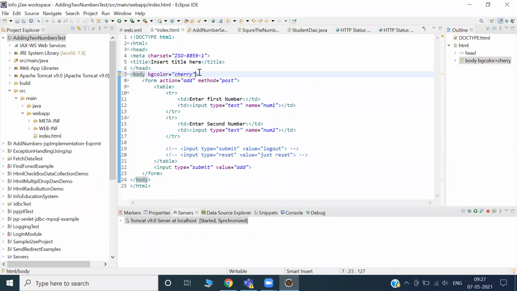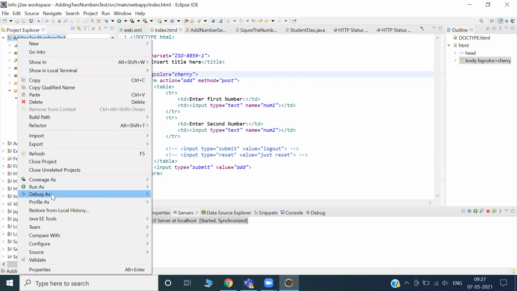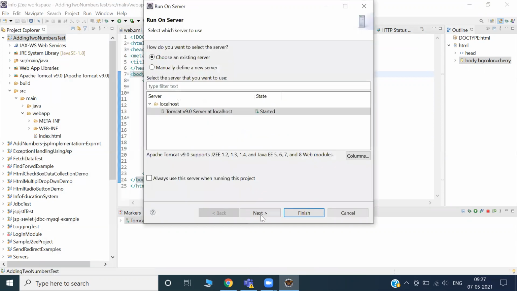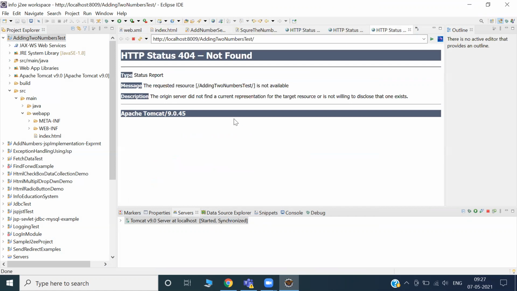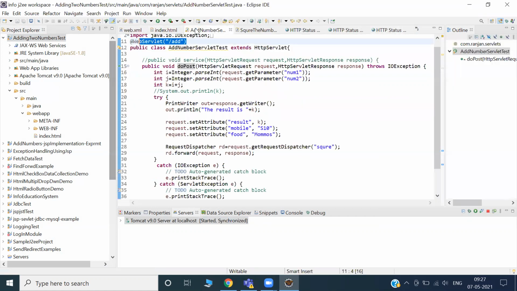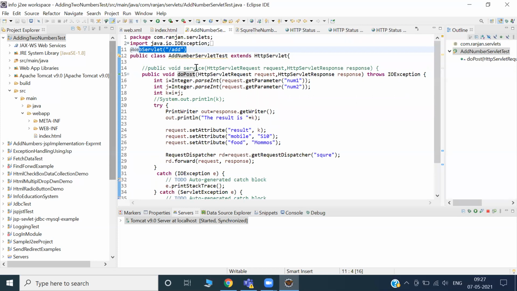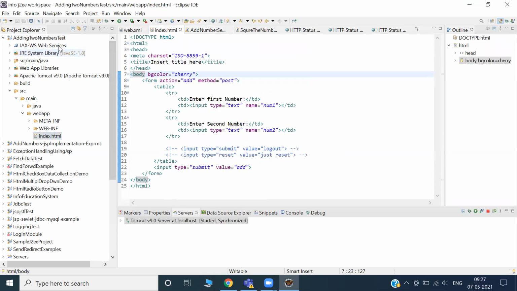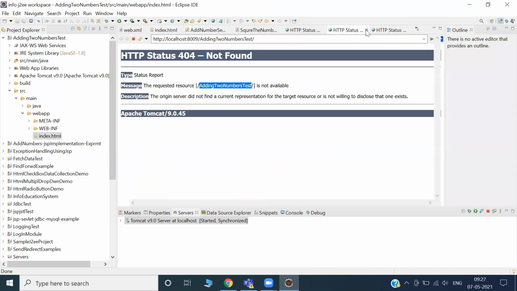Maybe I've done something. Hopefully. No. Okay, quickly. What I'll do? We'll see, or else we keep it and remind me next time to resolve it. It should work. Maybe I'm missing something. All good. Should be 2 numbers. Resource is not found. It means it's not able to find the 2 numbers servlet.